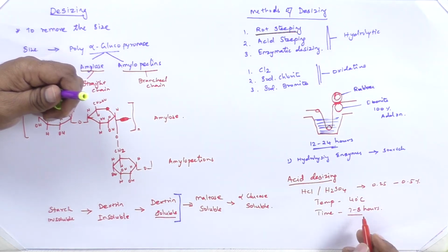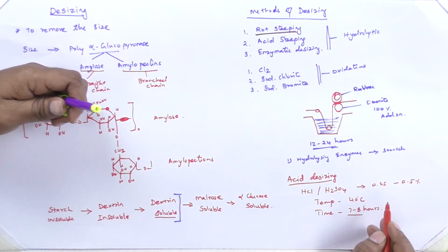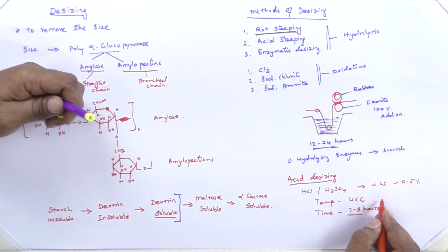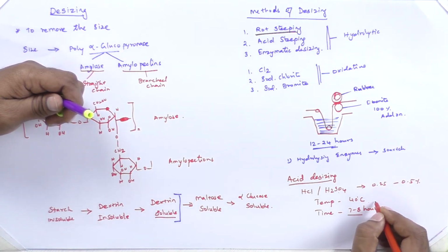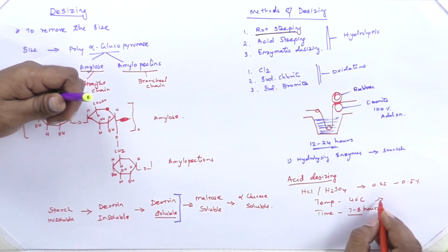During this period, the acid hydrolyzes the starch, and that is removed from the fabric. It is an exothermic reaction, so the temperature will increase during the process.